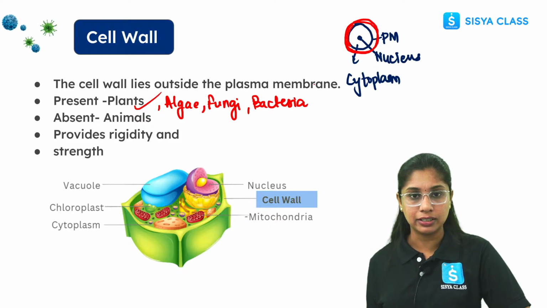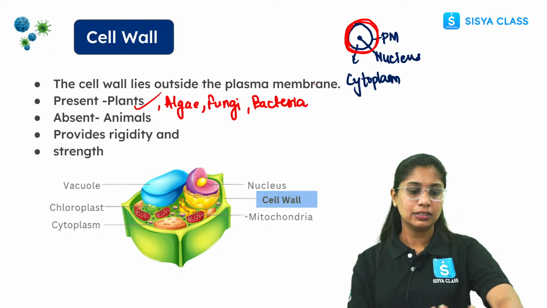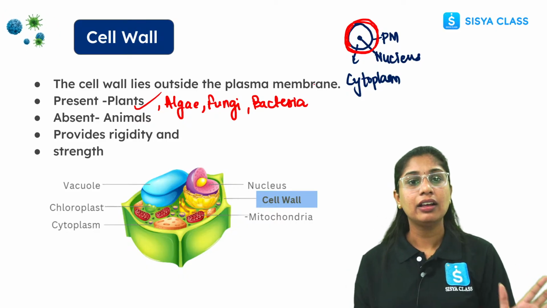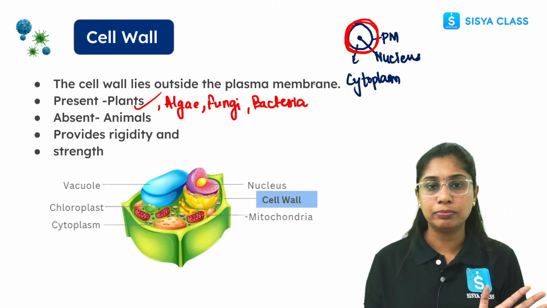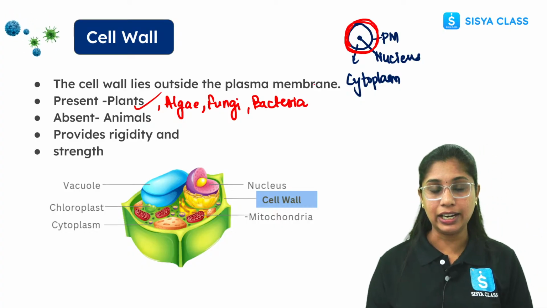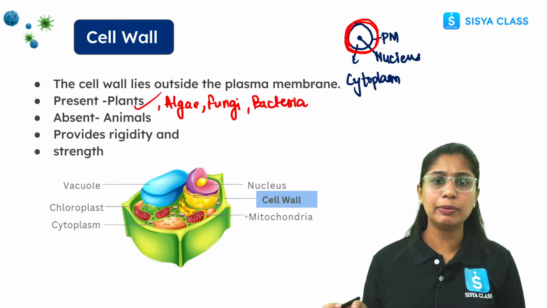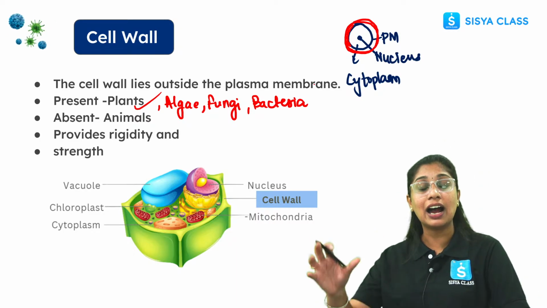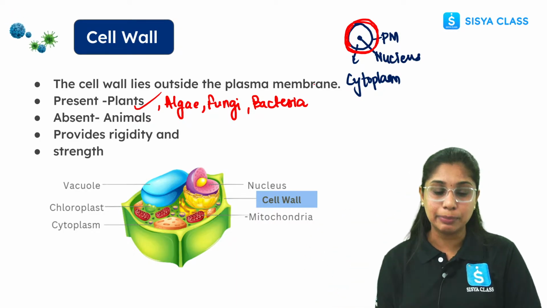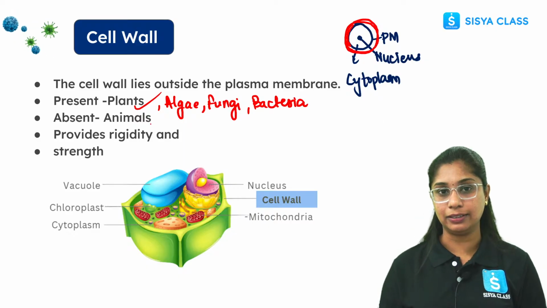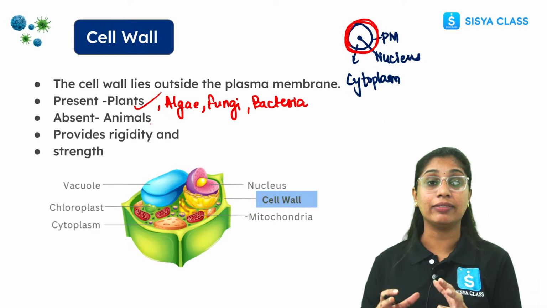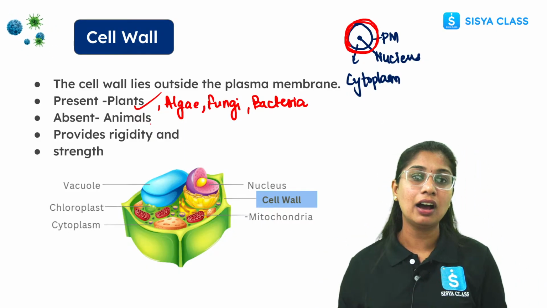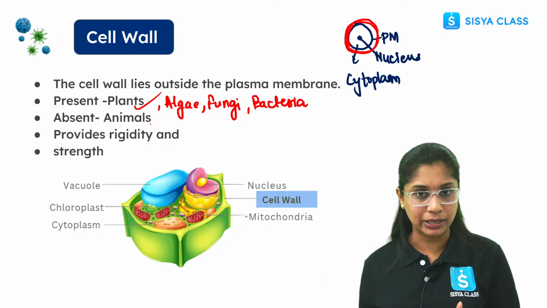I told you that bacteria can be seen anywhere. It's cosmopolitan. Like if I touch the skin or touch somewhere, n number of bacteria would be on my hand, right? If you see the polar region, there will definitely be bacteria. But how are they surviving there, in such harsh climatic conditions? That's because of this cell wall only, which is helping them to survive in such harmful or harsh climatic conditions.